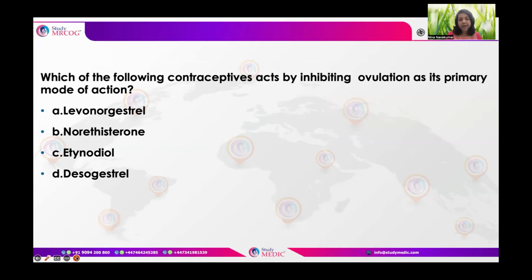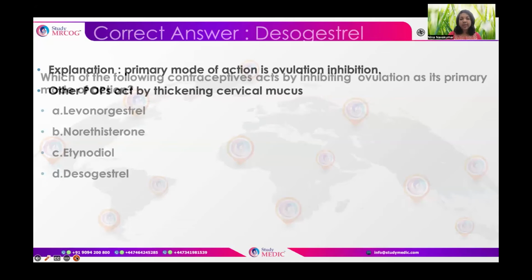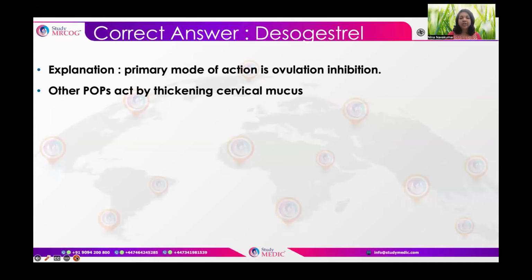Which of the following contraceptives acts by inhibiting ovulation as its primary mode of action? Levonorgestrel, norethindrone, ethynodiol, as well as desogestrel. So it is desogestrel which has its main mechanism of action by inhibition of ovulation. The other progestins have other mechanisms of action, like thickening of the cervical mucus and causing a hostile environment in the endometrium, preventing endometrial implantation. But it's desogestrel whose primary mode of action is ovulation inhibition.